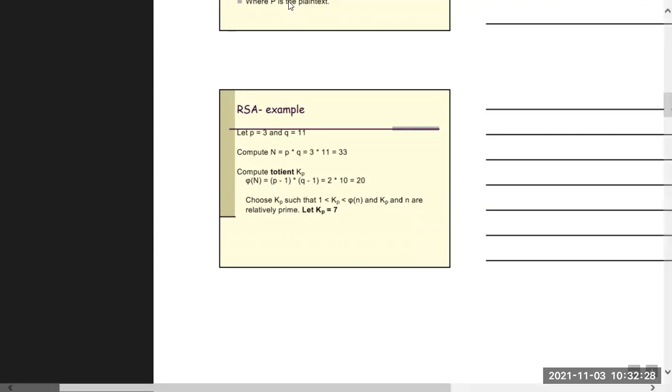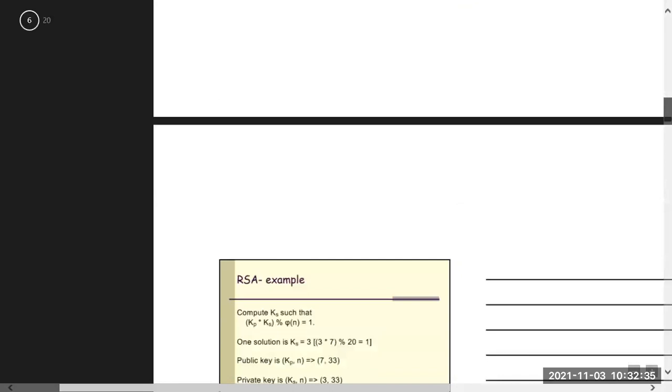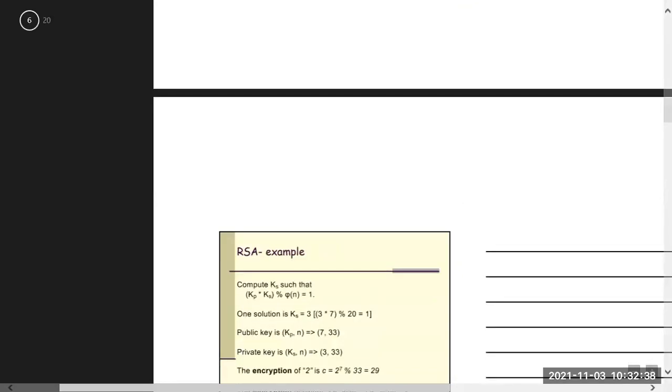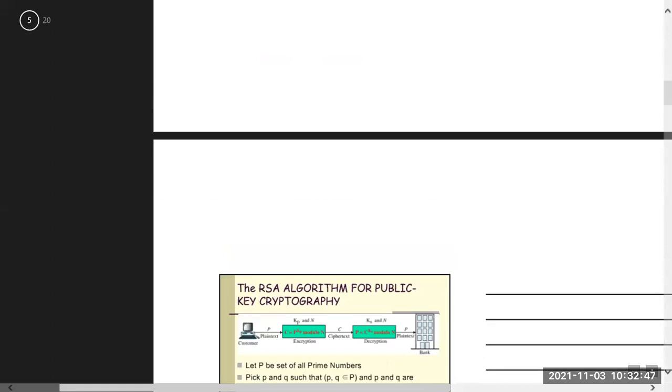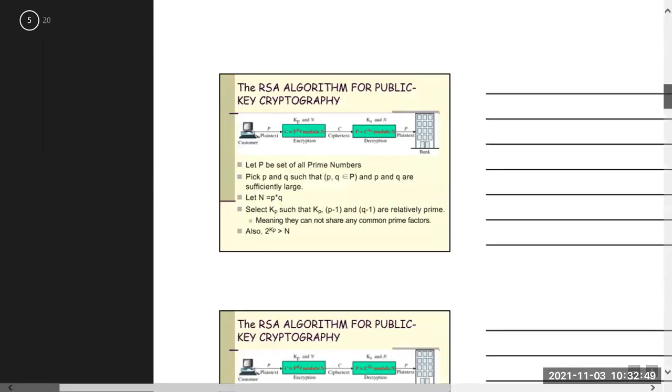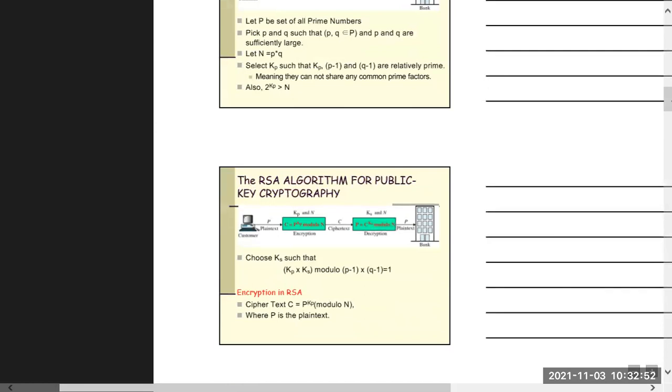So we choose kp as what? Let's say kp as 7, because if we choose 7, then it will be relatively prime. Now, what do we have to perform? We have to compute the ks value. Now ks is what? We choose ks such that kp into ks modulo (p minus 1) into (q minus 1) will be 1.